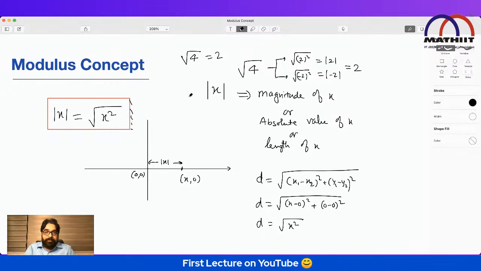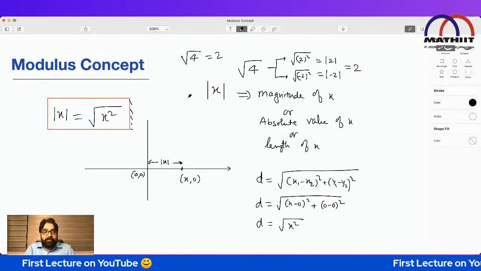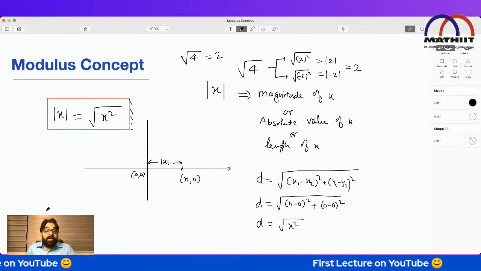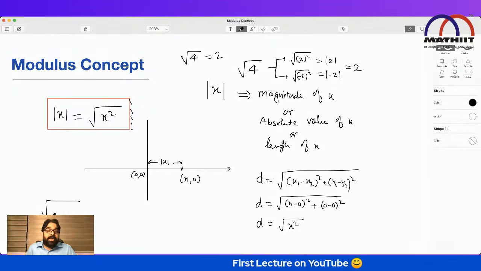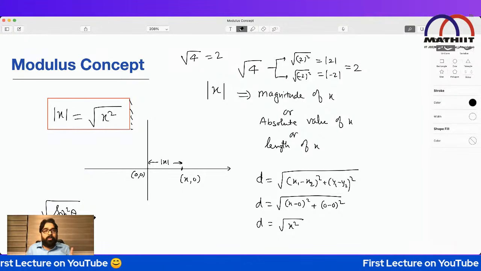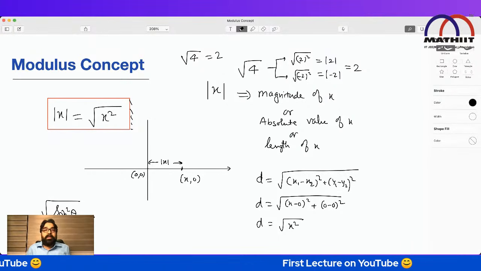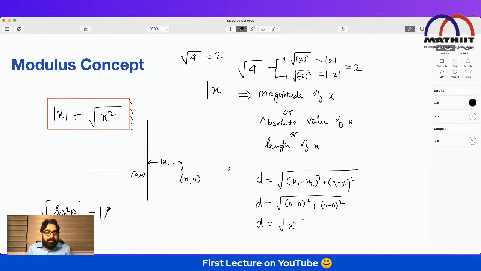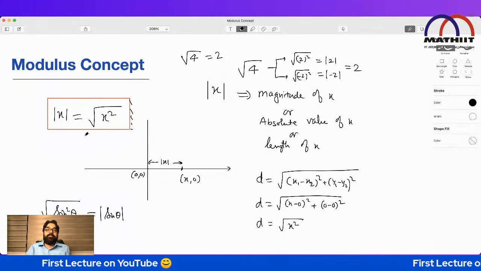So mod x is what? Root x square. When you are studying for JEE preparation, doing any chapter, always remember: suppose root sine square theta came. Generally students immediately write sine theta. No, that is a blunder. This is always written as mod of sine theta, because root x square is mod x.